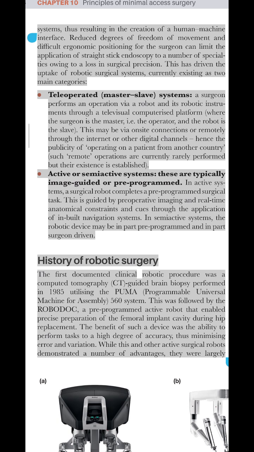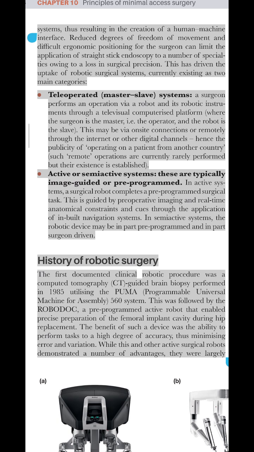This may be via on-site connections or remotely through the internet or other digital channels, hence the publicity of operating on a patient from another country. Such remote operations are currently rarely performed, but their existence is established.